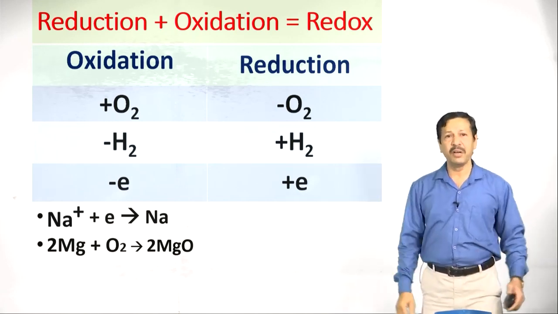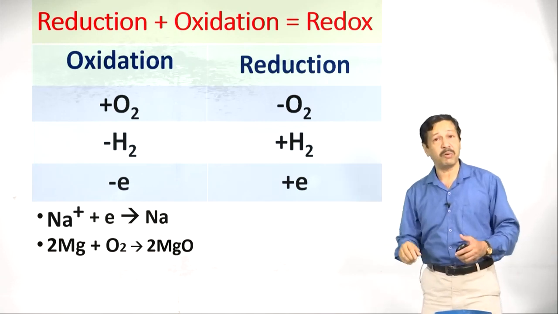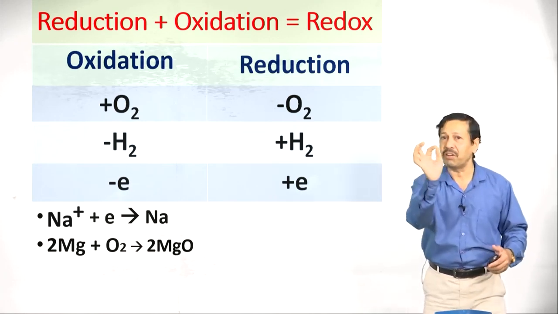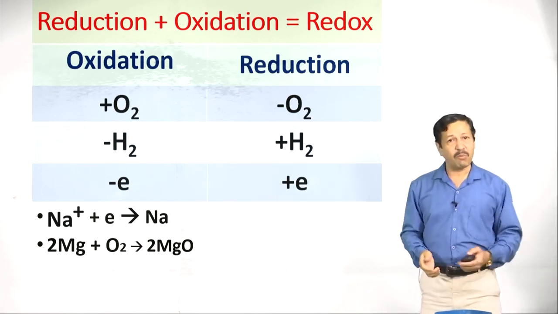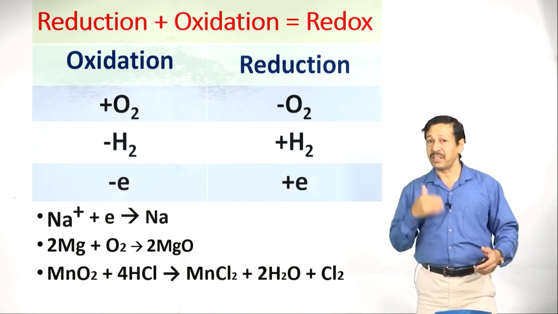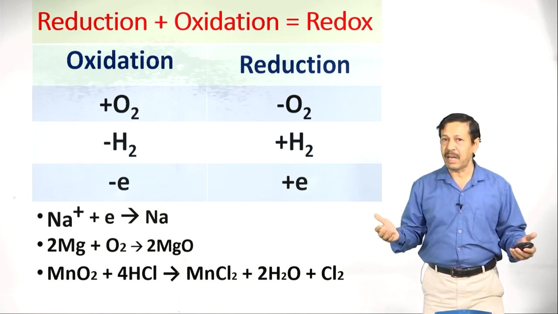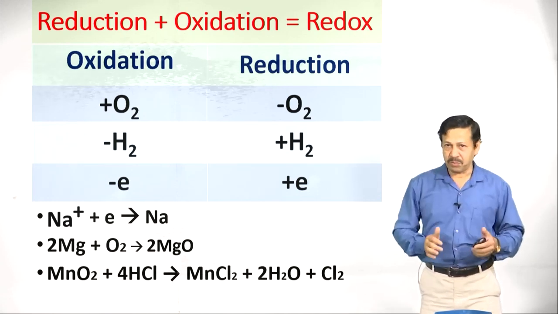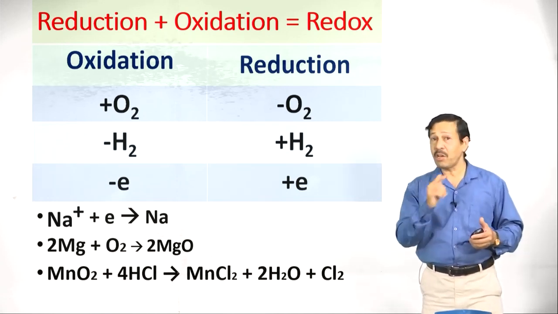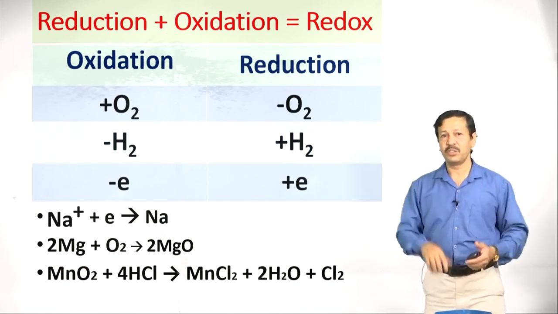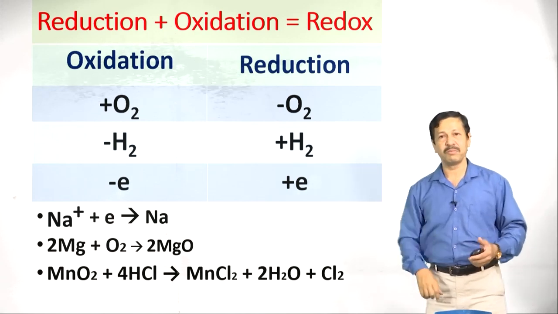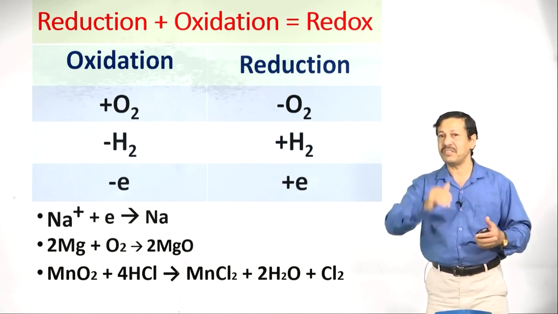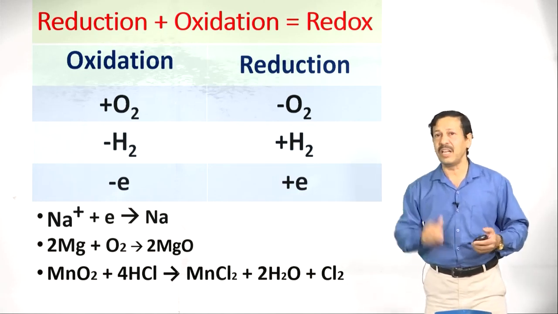The next one is 2 Mg plus O2 gives rise to 2 MgO. This is an example for oxidation because addition of oxygen you are seeing here. Now, let us see one more reaction, that is MnO2 reacts with HCl to produce MnCl2 plus water plus chlorine. Here MnO2 loses oxygen. So, loss of oxygen is what? Yes, reduction. So, reduced product is MnCl2. HCl loses its hydrogen, loss of hydrogen is oxidation. So, HCl is converted into Cl2.